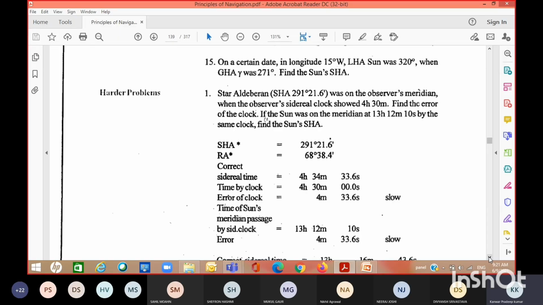So let's leave this over here. Let me go through, and if required then I will do the numericals again with you. Okay? We'll go on to the next chapter.